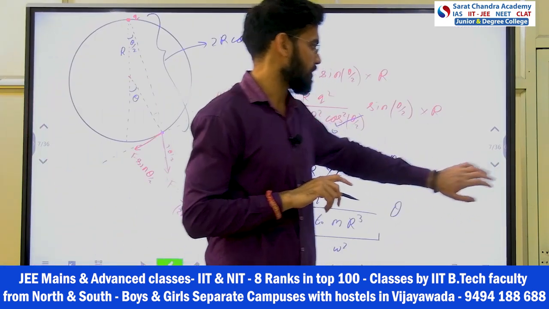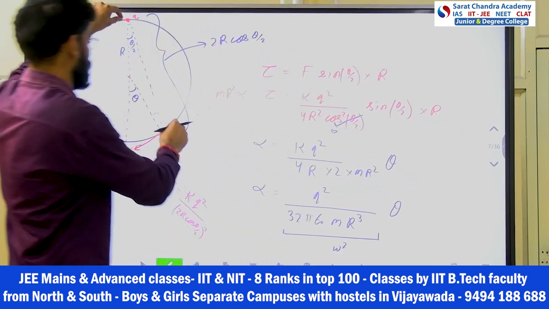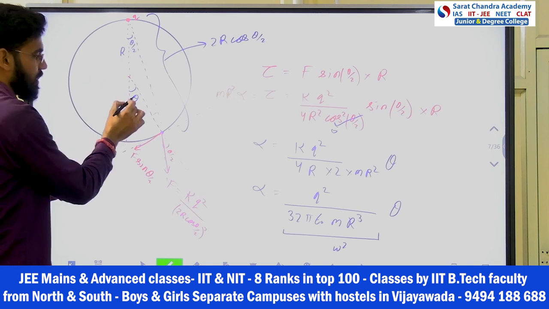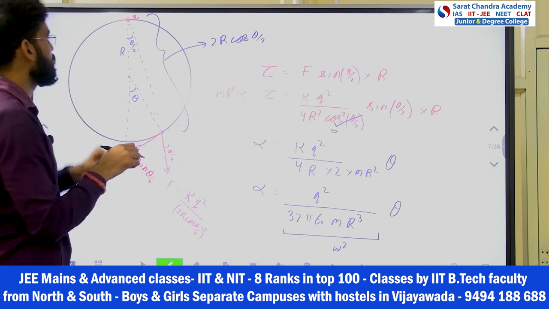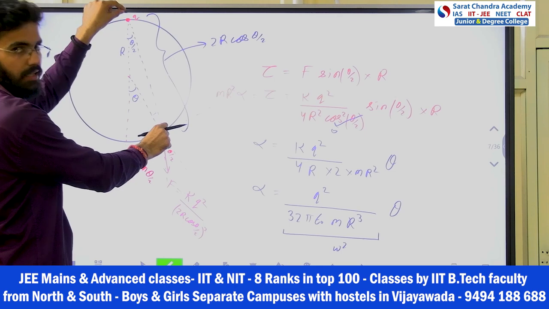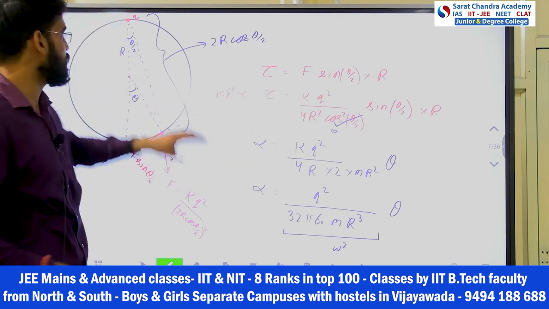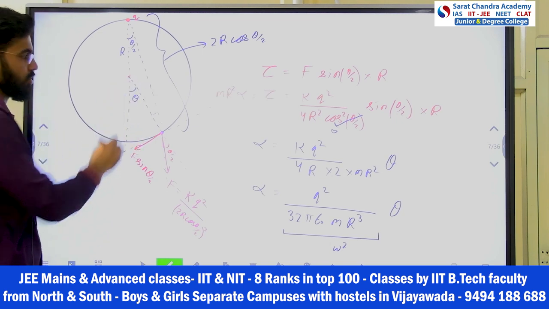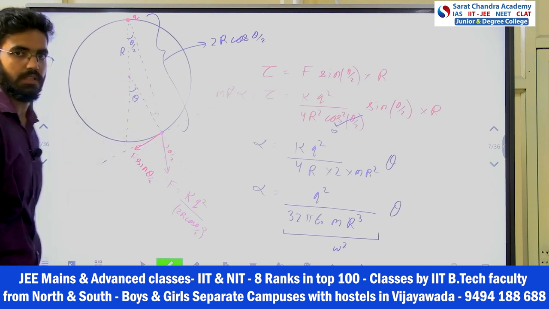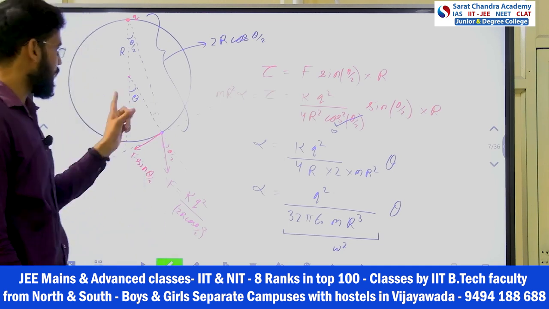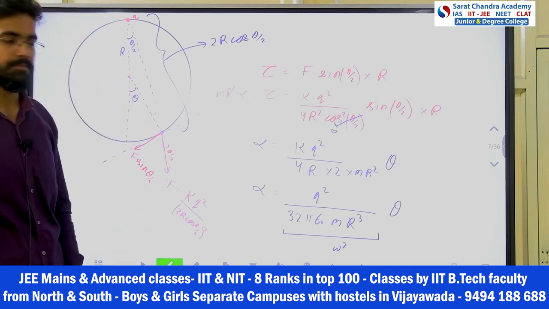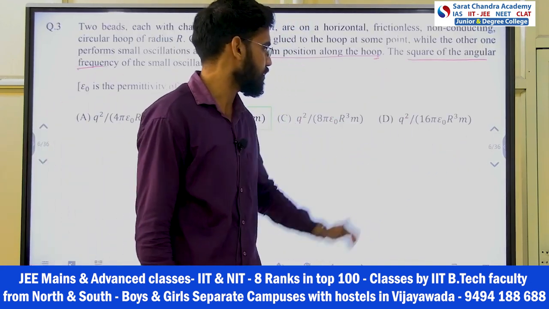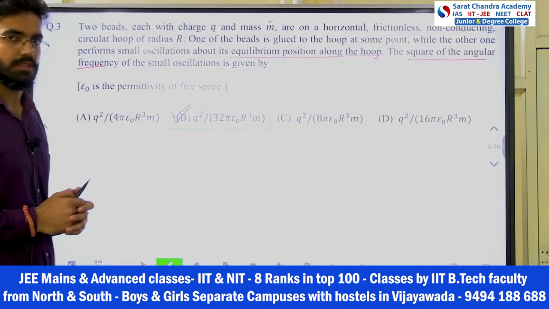Hoop center is your main point, right? Not this one. He is oscillating about this one. You are calculating torque, right? So this angle you have to take, okay? Remember in SHM, if I was performing like this was my R, then it would have come 2 theta. But that is not the question. Question is about this, right? So torque I calculated about this, so theta will be also this only, right? Understood? So that's why I took this theta and this as theta by 2, okay? I hope you understood. So some of the students made mistake and they take this D option. That's why you have to be precautionary.